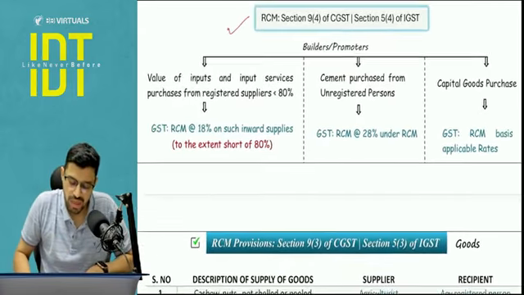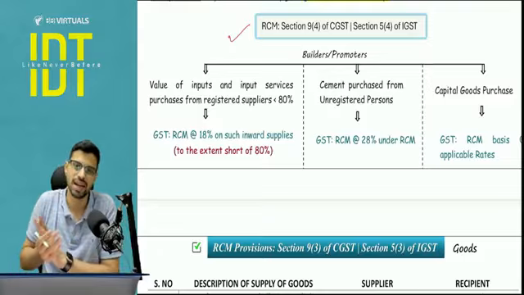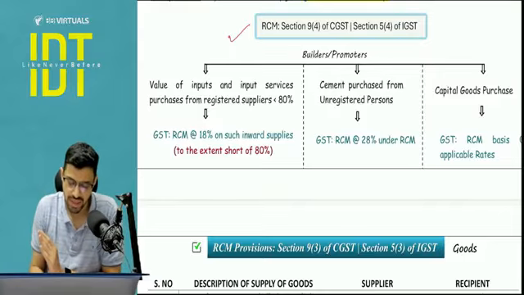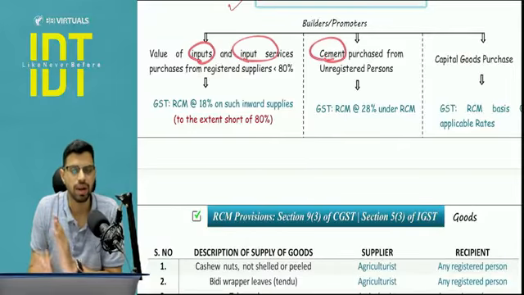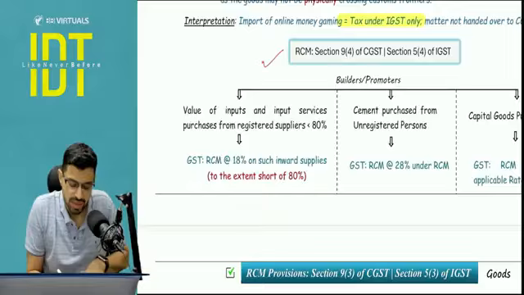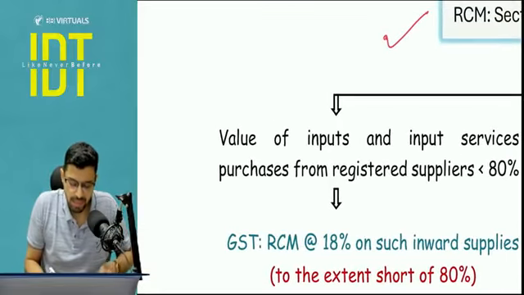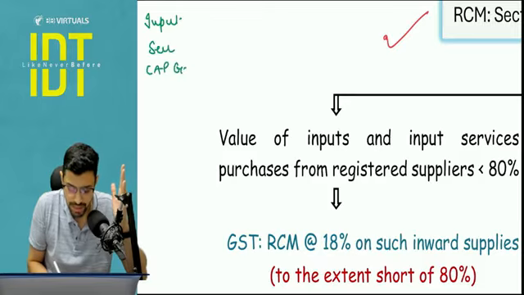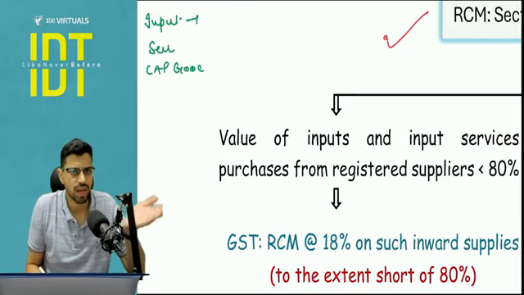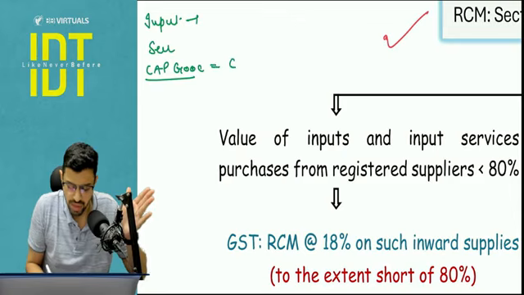Now let's talk about the three cases of that 9(4) or 5(4) that is very specific for the real estate industry. Now with respect to real estate industry, first we will talk about inputs and input services, then we will talk about cement. Now please understand, whenever there are any inward supplies, there are three types of inward supplies. One is normal input, one is input services, and one is capital goods. Is it clear? Inputs are basically the raw material and consumables, and capital goods are the ones which are capitalized in your books.